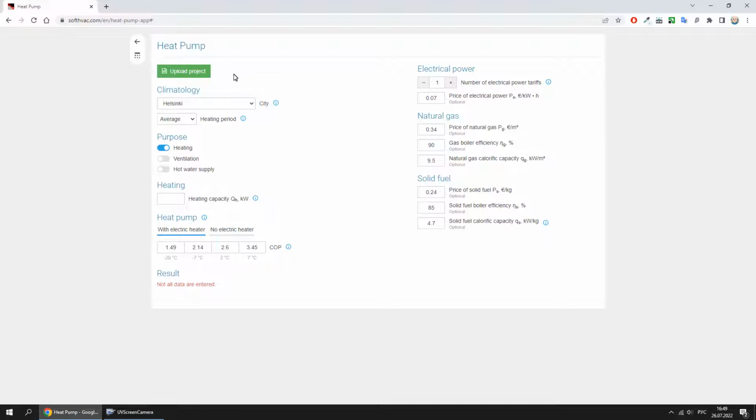The program is designed to calculate the heat pump and determine the cost of electrical power consumed. Let's have a look at the program. The parameters of energy carriers and their cost are entered here.